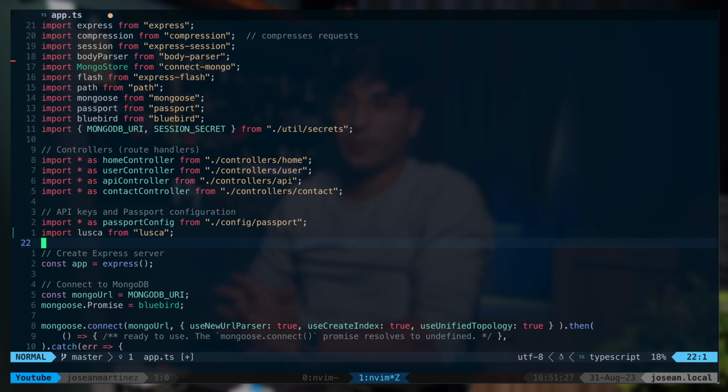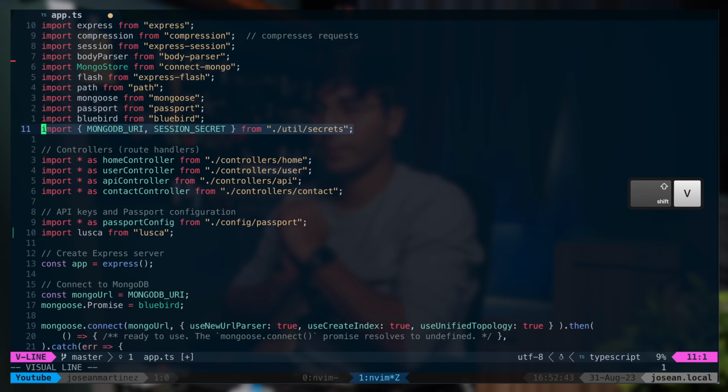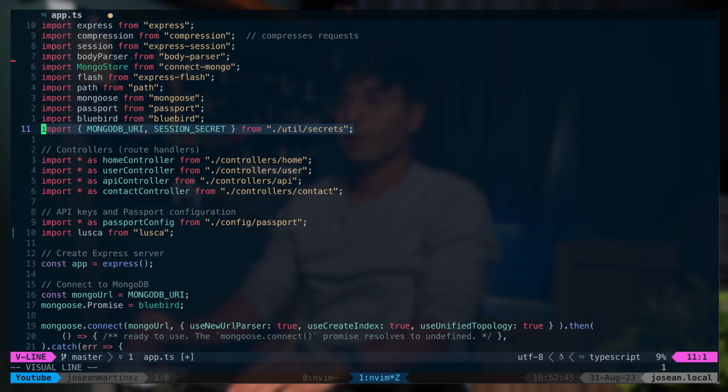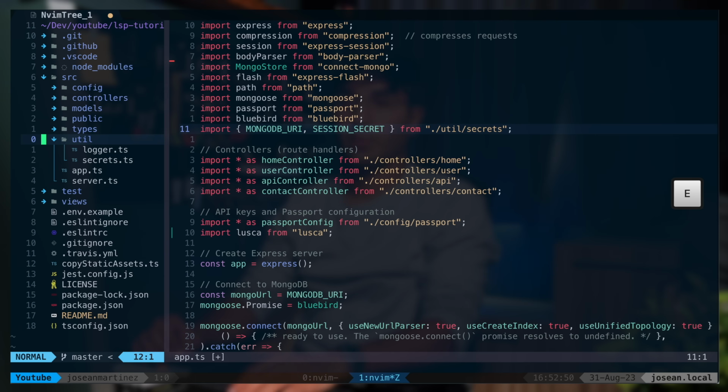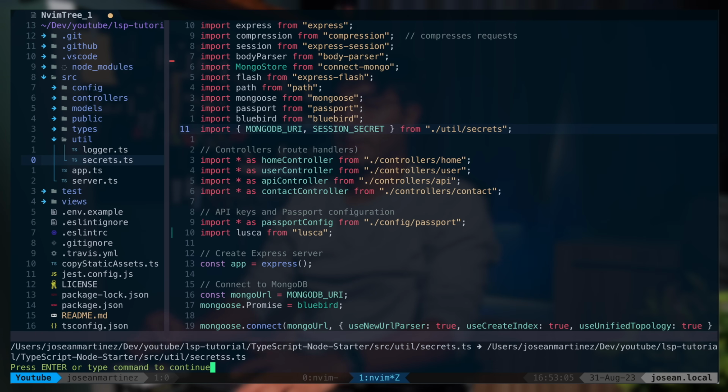Now the final thing I want to show you with the LSP functionality is the file renaming plugin that we also added. For example, up here in this line, we're doing some imports from this util/secrets file. I'm going to open the file explorer with leader EE, which is my custom key map, and I'm going to go down here to secrets. I'm going to rename this to secrets with 2S, for example. I'm going to press enter and press enter again.